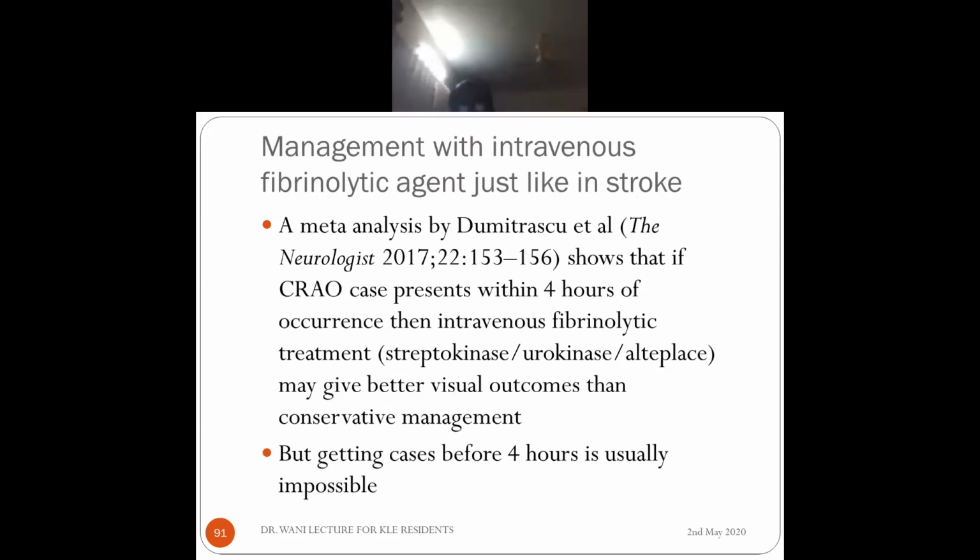Now I told you, why can't you give intravenous fibrinolytic agent as we give in case of, say, coronary artery disease or stroke? Many people have tried, and all those studies were evaluated in a meta-analysis, and it shows that it is useful only if they present within 4 hours of onset of central retinal artery occlusion. They give streptokinase, urokinase, alteplase. Some people have given trypsin also. All those show better visual outcomes if they come within 4 hours, but getting cases before 4 hours is usually impossible. So that's why most of the studies show very poor results.